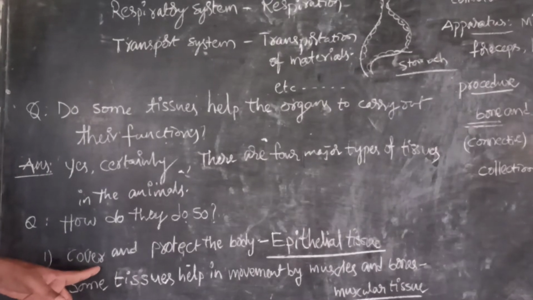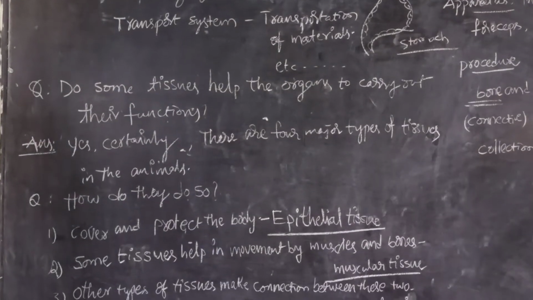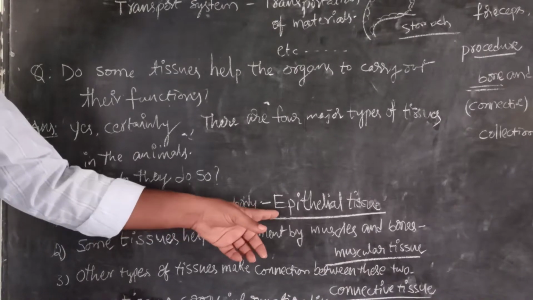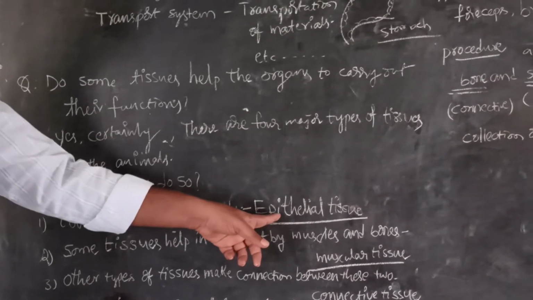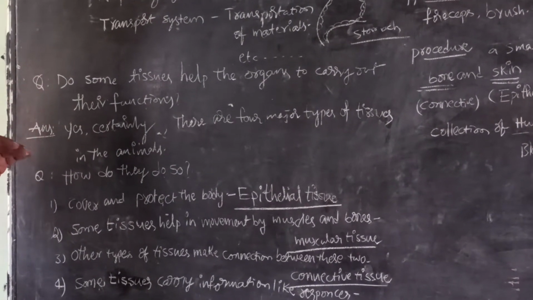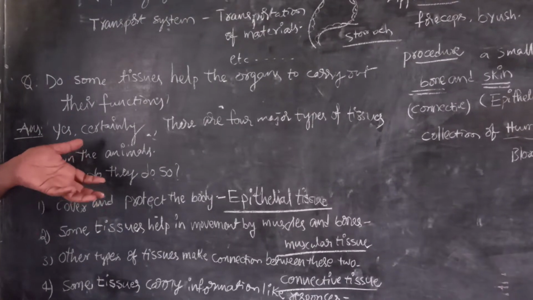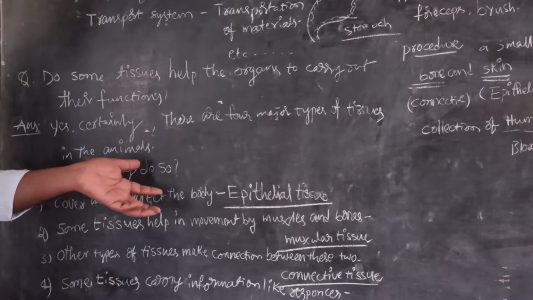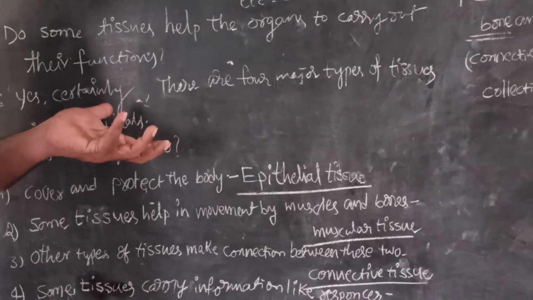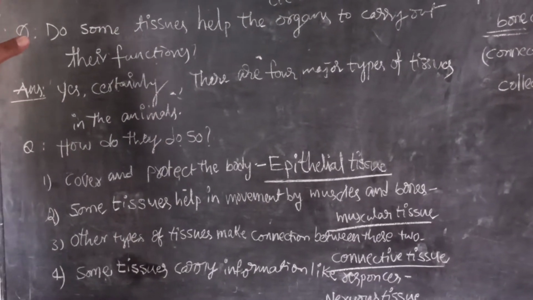The first and foremost is the outer covering and protection of the body by the epithelial tissue. Epi means outer, thelium means layer. So it is the outermost layer which covers and protects the animal body, like the dermal tissue in plants. In animals it is called epithelial tissue. The names vary, but the function is the same.